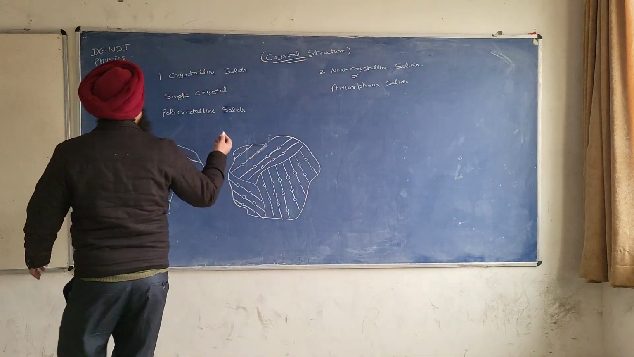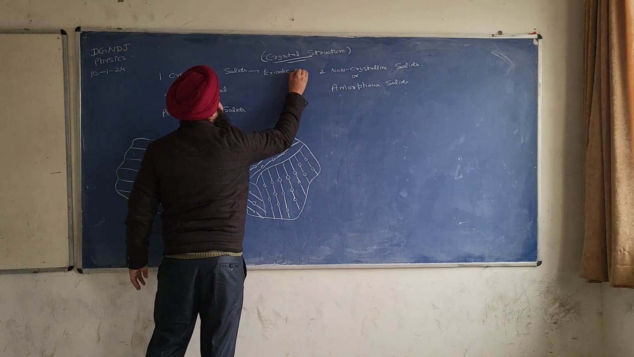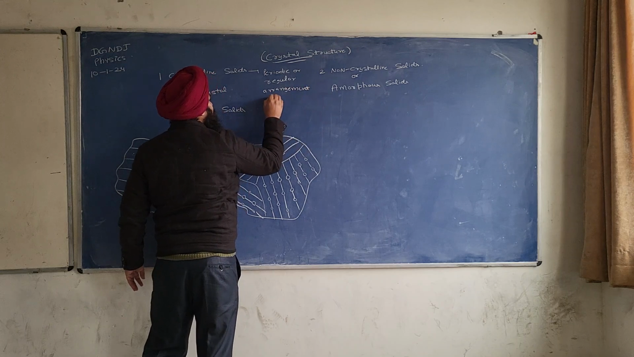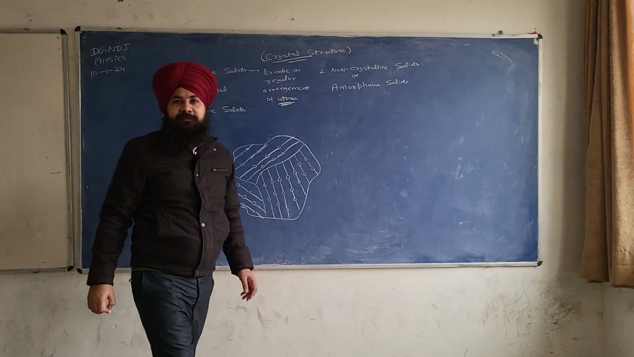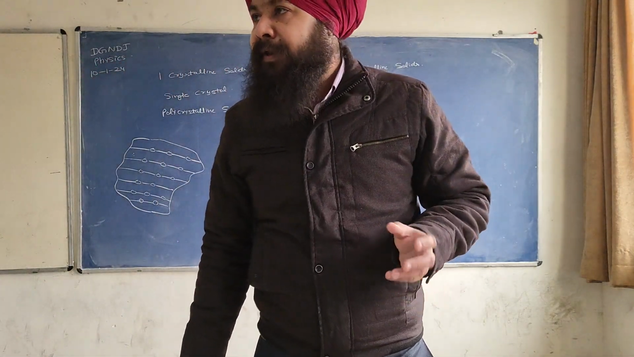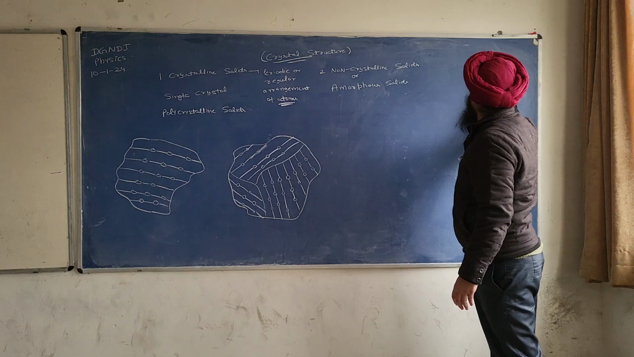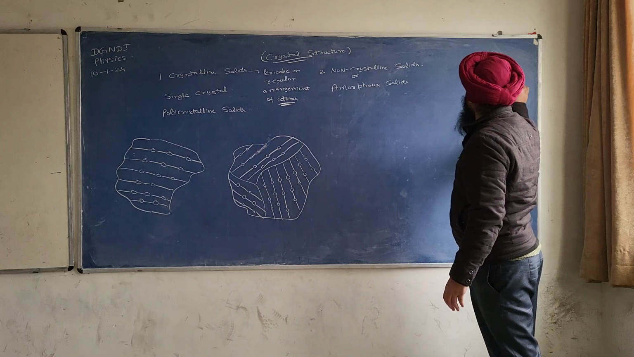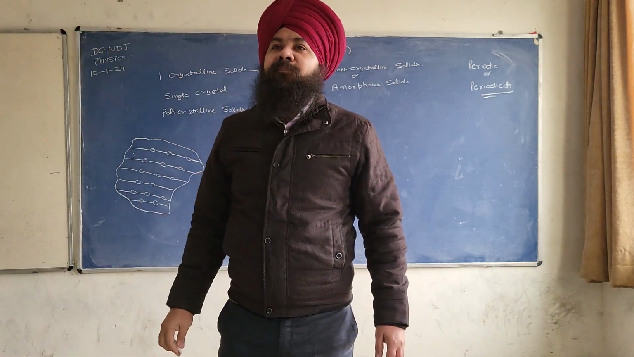So I will write here: in the crystalline solids, periodic or regular arrangement of atoms or molecules. Okay. Now first of all, what do you mean by periodic? What do you mean by periodicity? Can anybody tell what do you mean by periodic or periodicity? Periodic means?